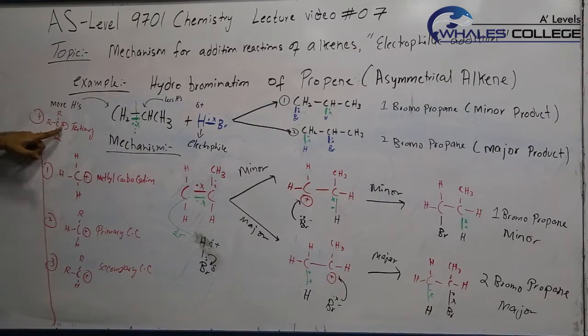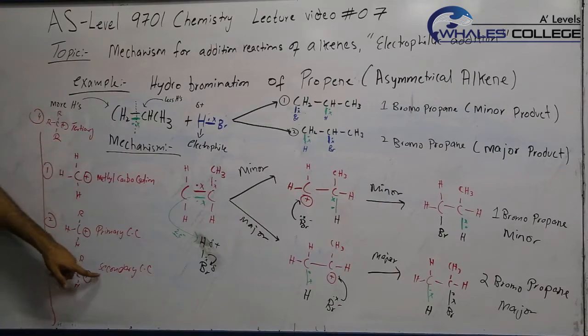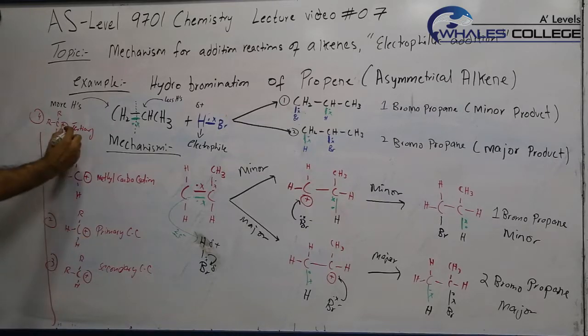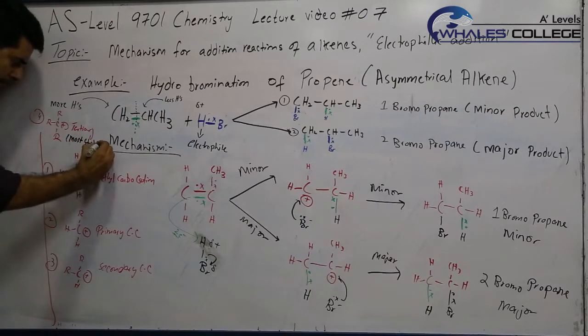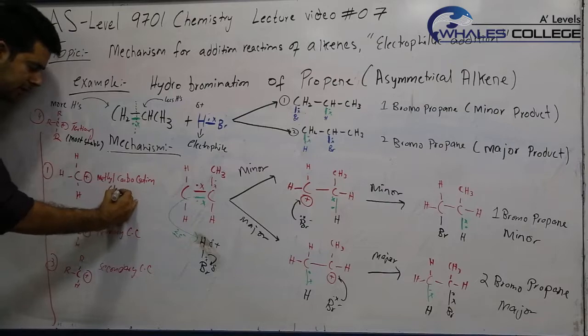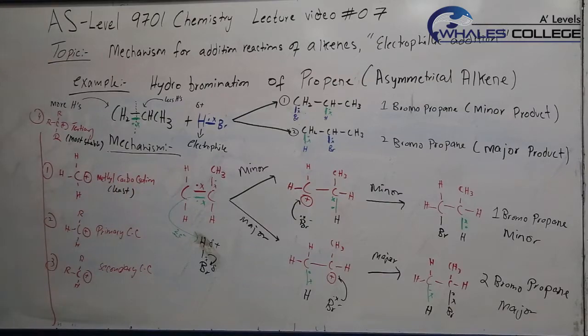If it is surrounded by 3 carbons, it's called tertiary. If 2 carbons, secondary. If only 1 carbon, then primary. Now what they say is that tertiary carbocations are most stable and the methyl one is least stable. As the number of alkyl groups keeps increasing, the stability keeps increasing.